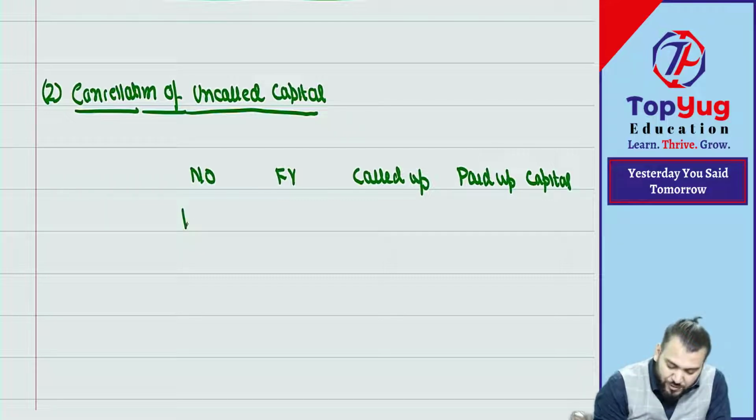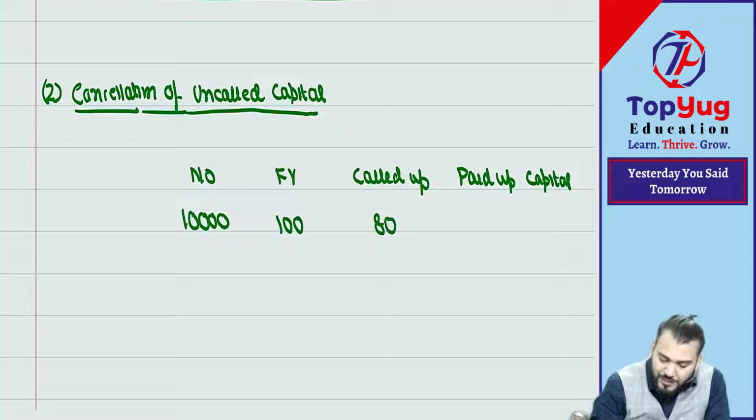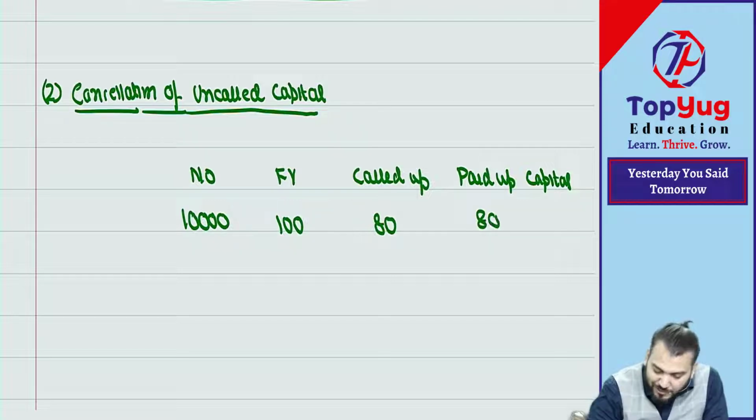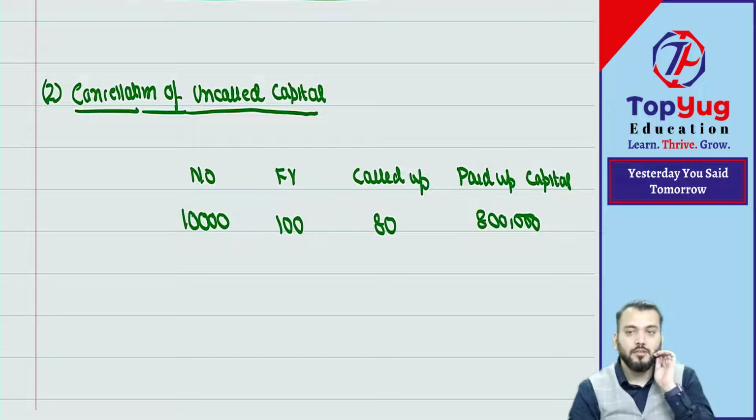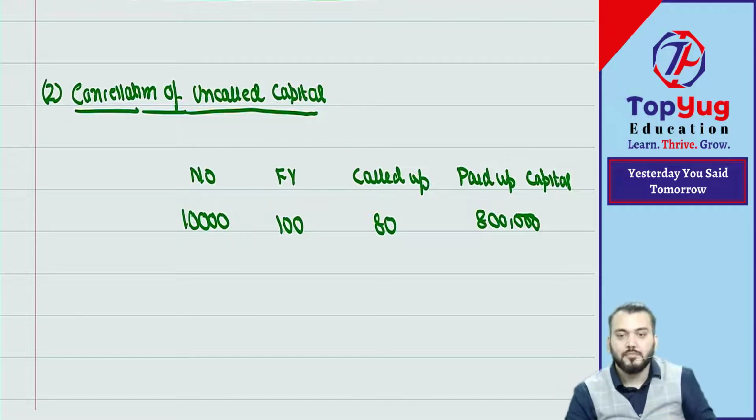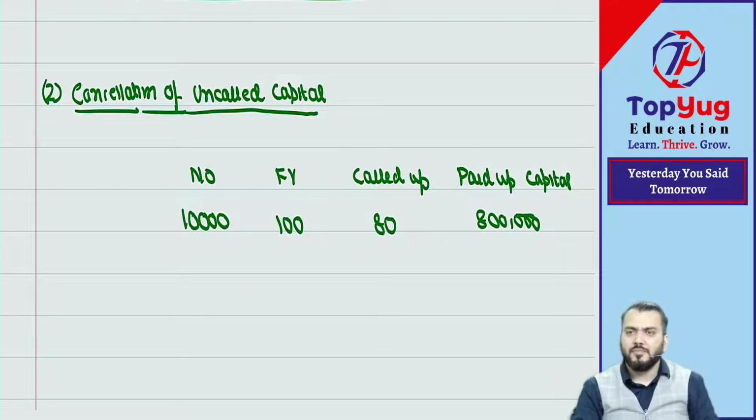Suppose let us assume the number of shares was 10,000, face value is 100, called up is 80, and this will become 8 lakh. Correct? Understood.